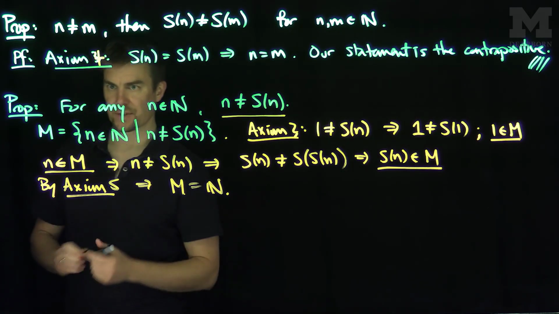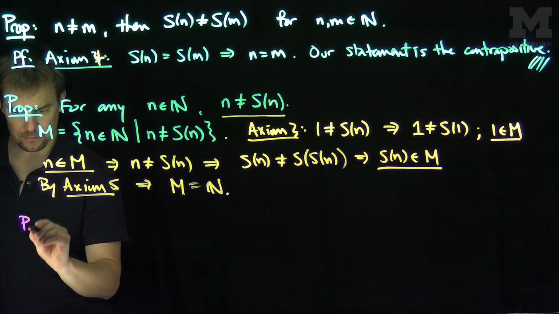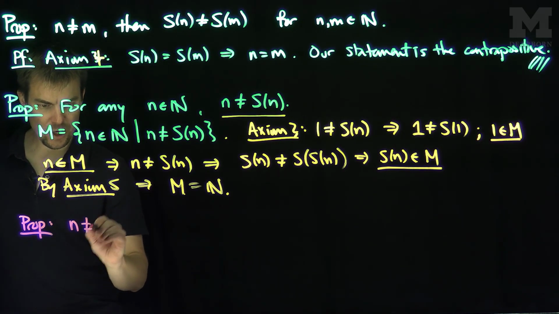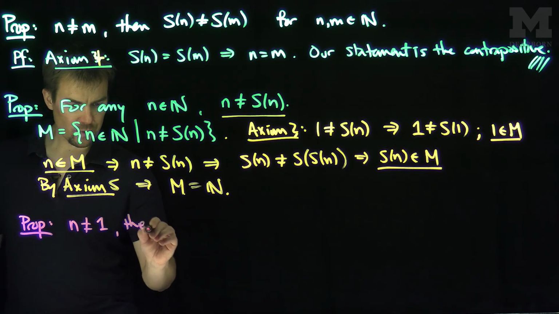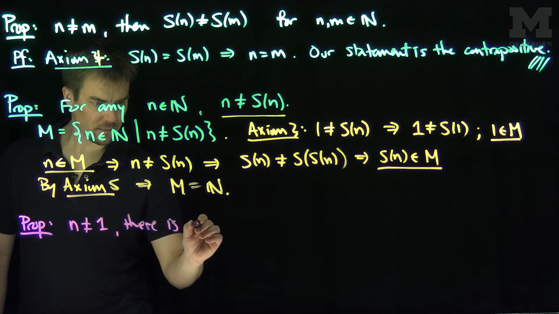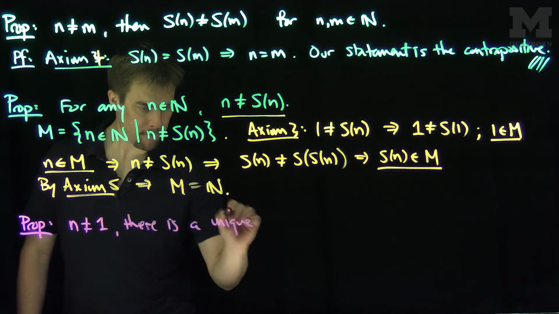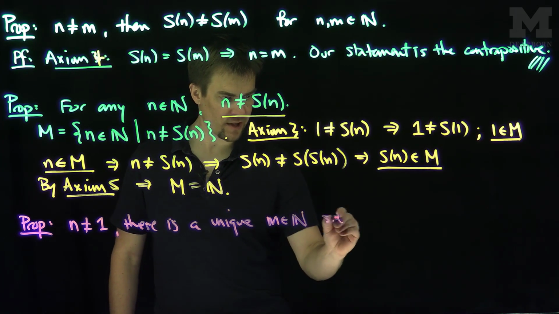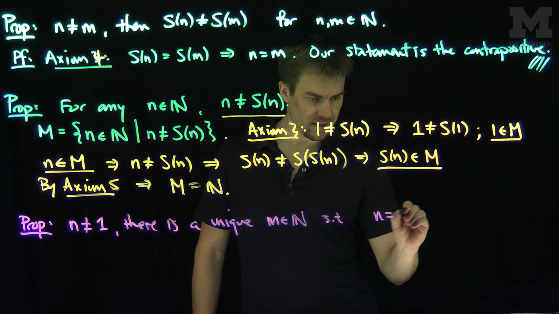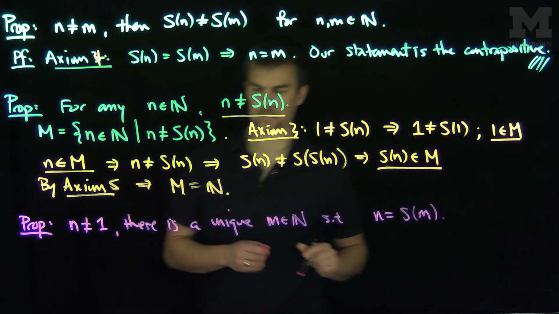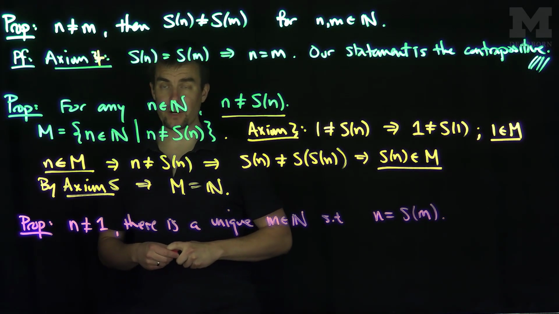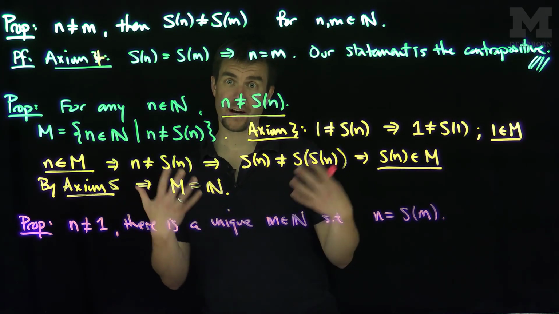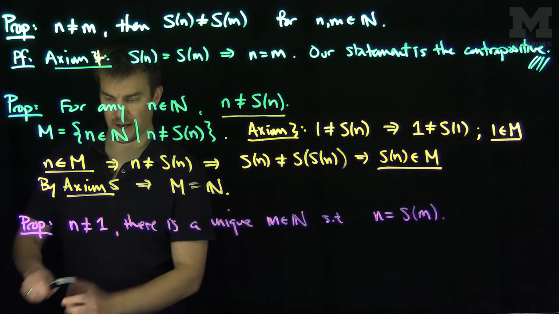Now the last statement we'll prove is this. The final proposition is that if n is not equal to 1, then there is a unique value m in the natural numbers such that n is the successor of m. And we're going to prove this statement by induction. So in other words, every natural number other than 1 comes from the successor of something else. We can think of this m as the predecessor in some sense.